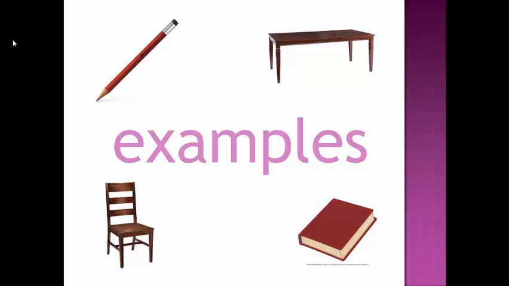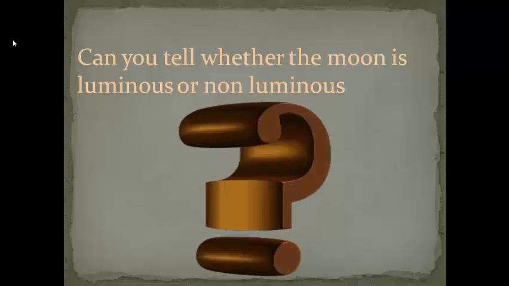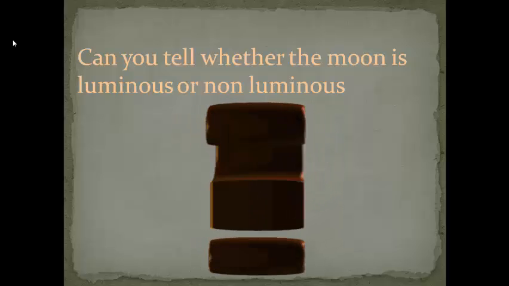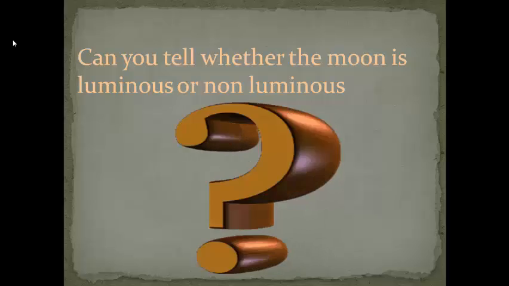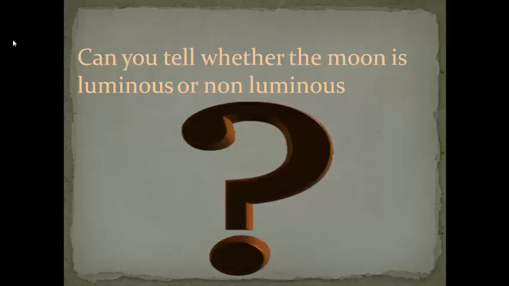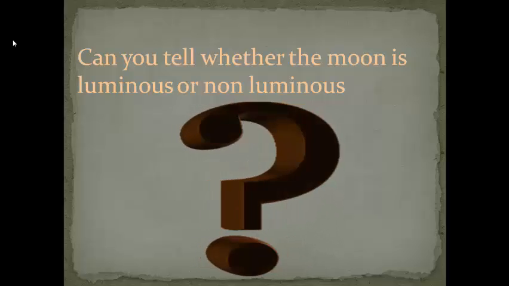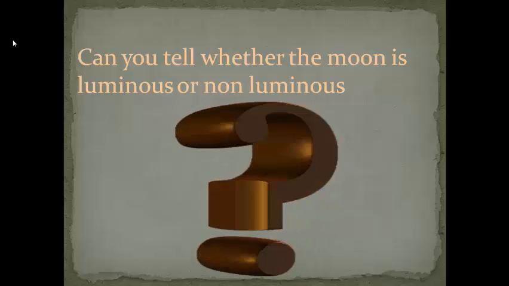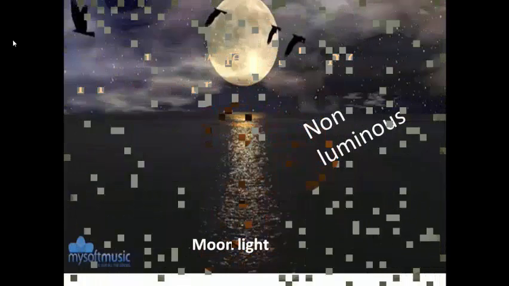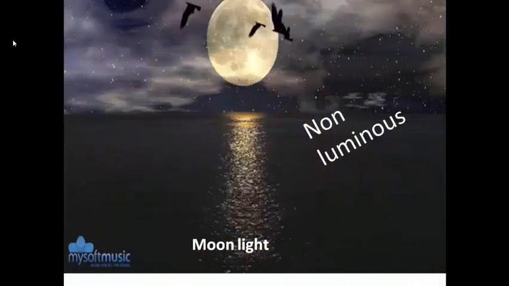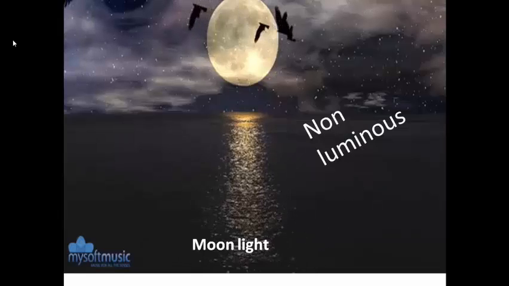Now that we know about luminous and non-luminous bodies, can you tell whether the moon is a luminous or non-luminous body? The moon gives us light in the night, so it should be a luminous body, correct? No. The moon does not produce its own light.